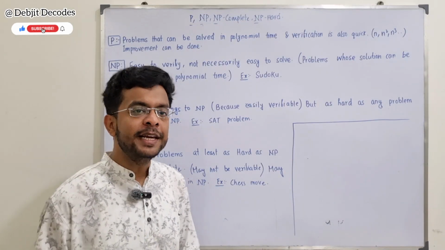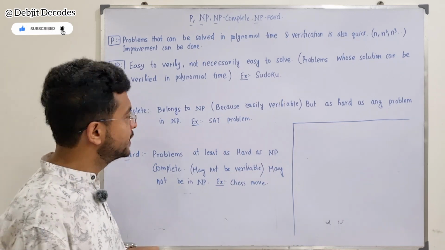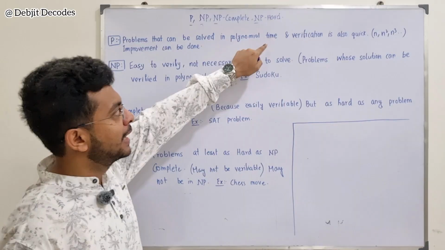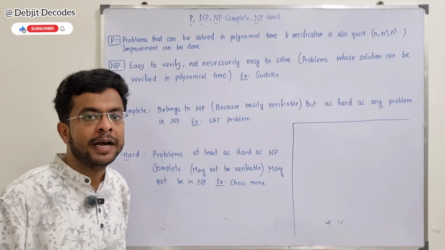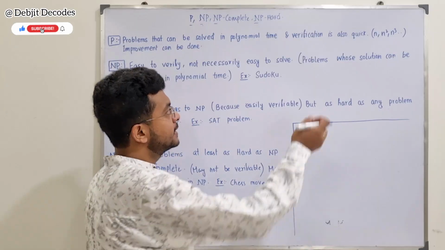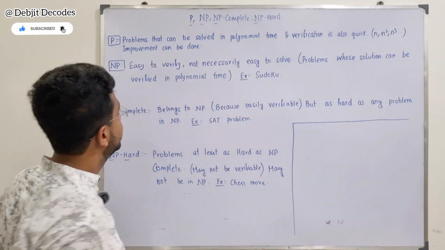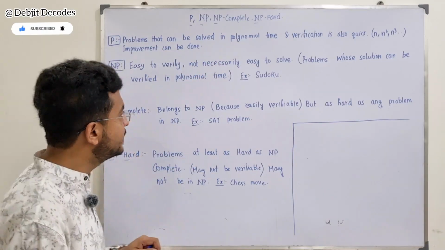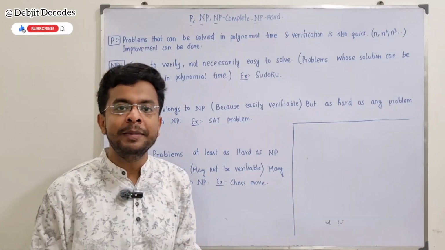Now let's see the definition of P. We have talked about P just now. It says that problems can be solved in polynomial time and the verification is also quick. That is, verification can be done in polynomial time as well. The time complexity can be n square, n cube and so on. And one more thing is written here: improvement can be done. What is the meaning of improvement can be done?